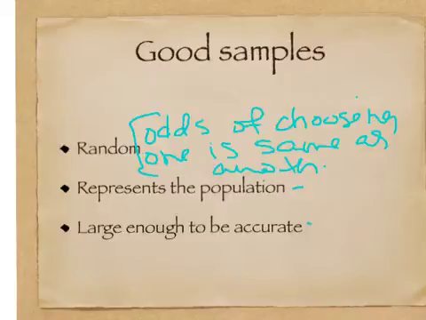So bringing in that demographic versus the people who typically work outside of the home is going to give you a different representation than the actual population. Okay, so those are some of the things that happen when you skew your samples, when your samples aren't really representative of your population, or if they're not large enough to be accurate.